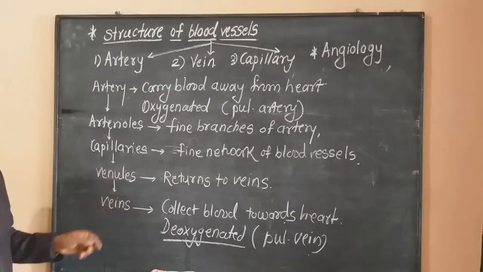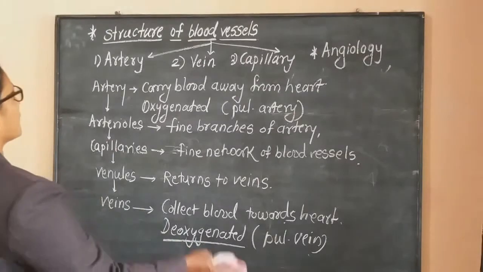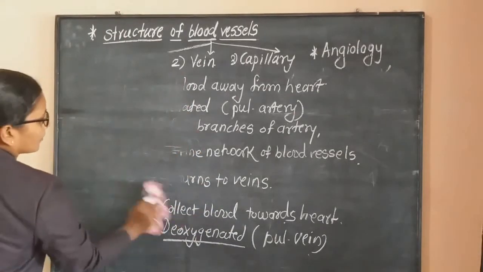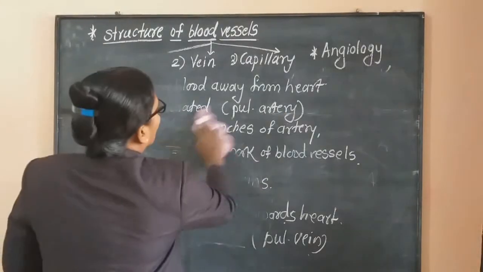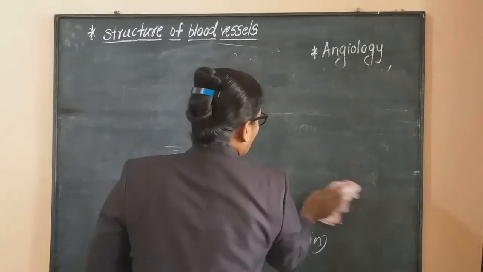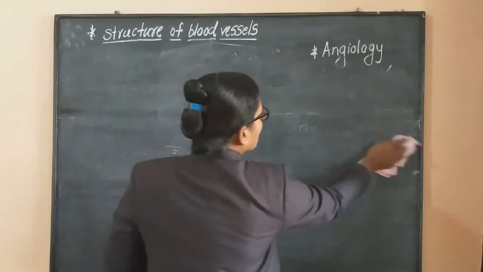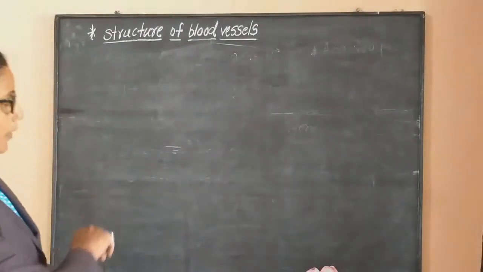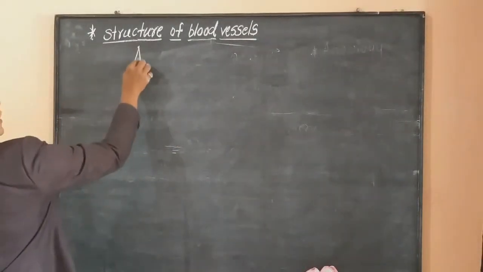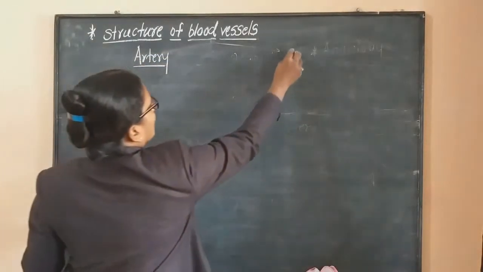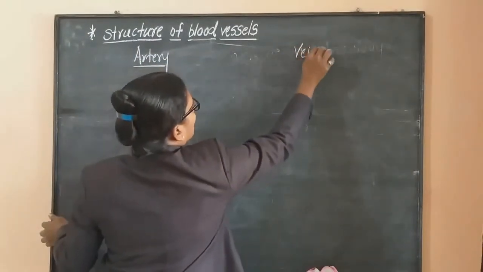Okay. Now, if you consider the difference between artery and vein, this question may be asked as a short answer: what is the basic difference between artery and veins?